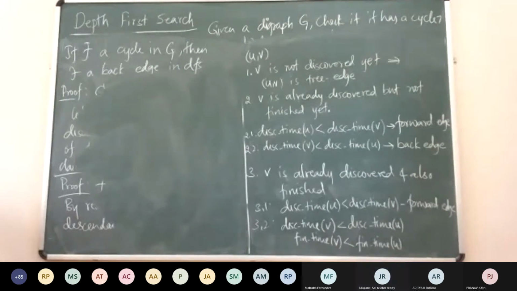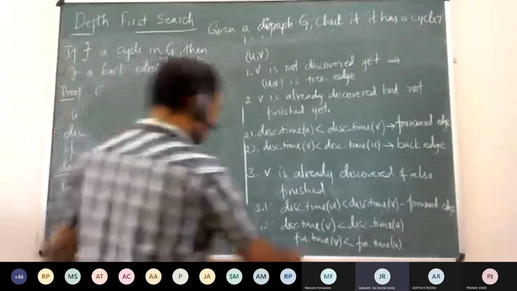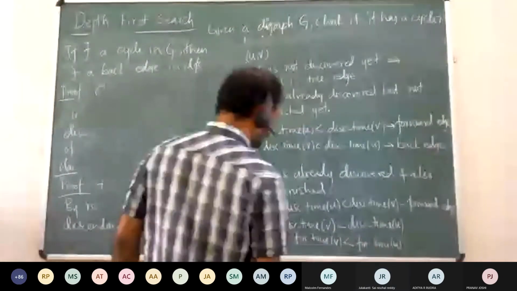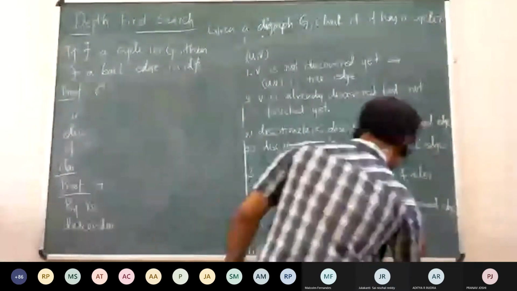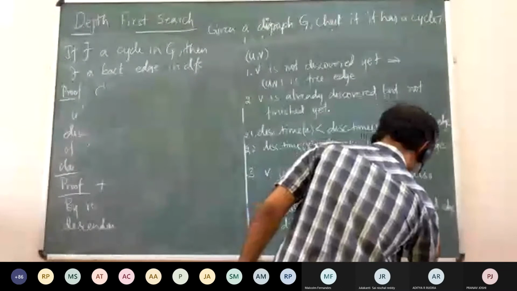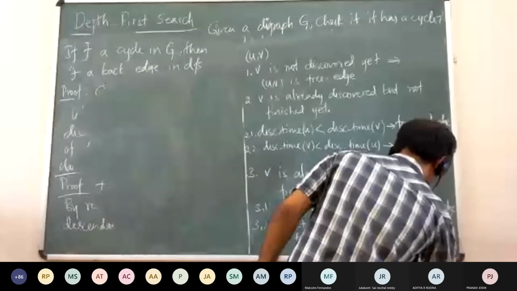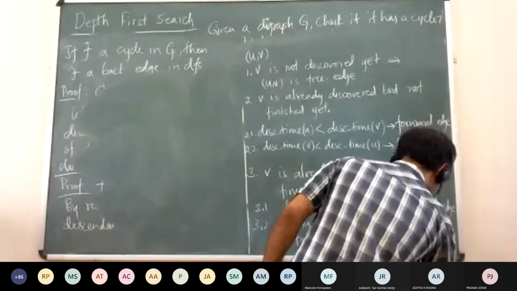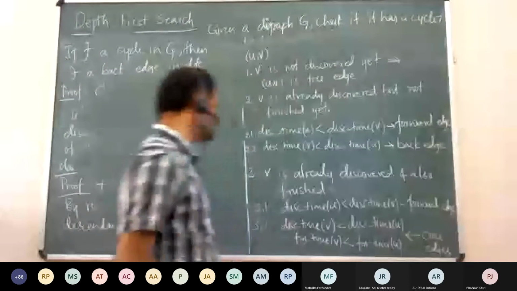It cannot be a back edge. If it is a back edge, the finishing time should also be less than the finishing time of the earlier one, right? The finishing time of V should be greater than the finishing time of U, sir. But here the finishing time of V is less than the finishing time of U. Then is this a cross edge? Yes, sir, it can be a cross edge. Or it can be any other kind of edge.